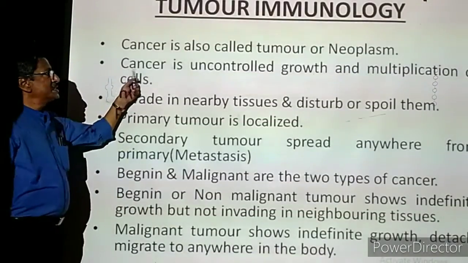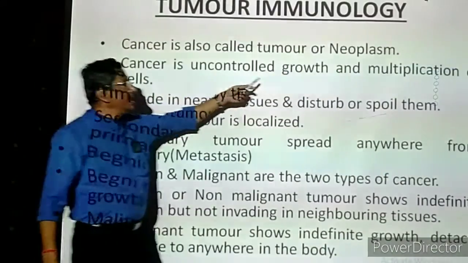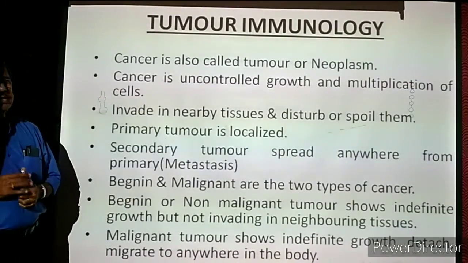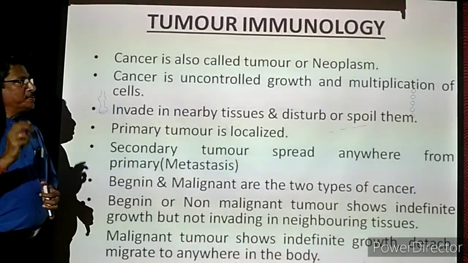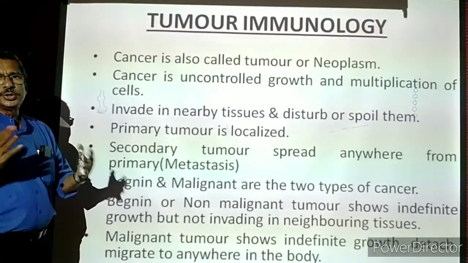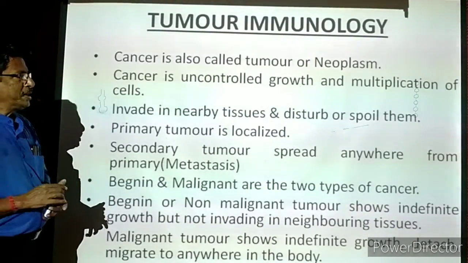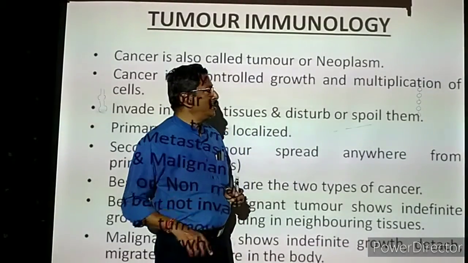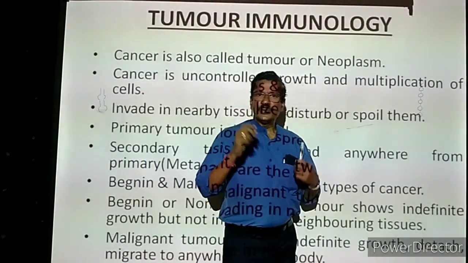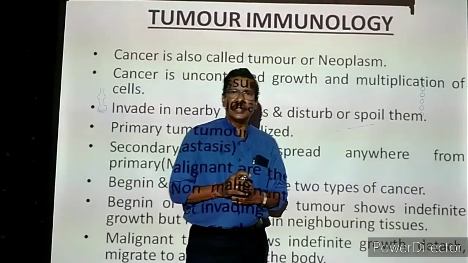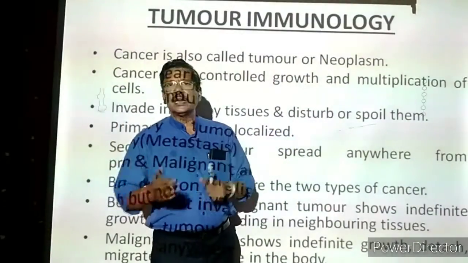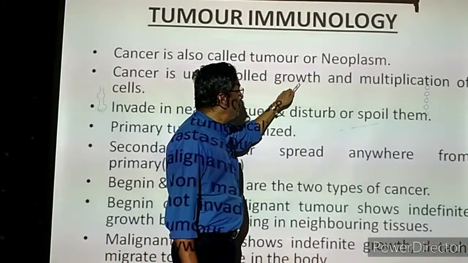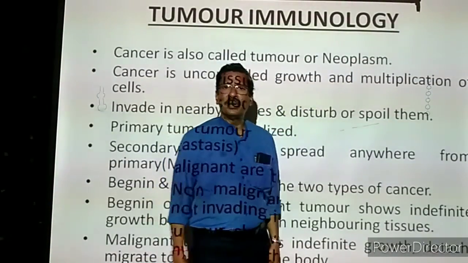Cancer is uncontrolled growth and multiplication of the cells. The cells are growing and multiplying. Multiplication means mitosis, one cell divides into two. They grow again and multiply by mitosis. That is called multiplication. For the growth of the cell, uniform growth and a time period will be there. For mitosis also some procedure will be there. In 11th standard we studied prophase, metaphase, anaphase, telophase. Normal cells have a normal time for growth and a normal time for multiplication.